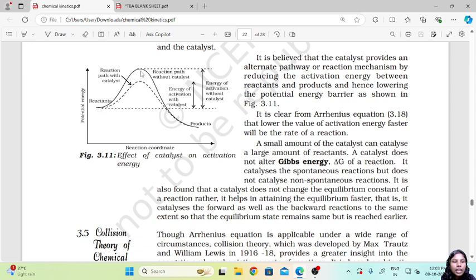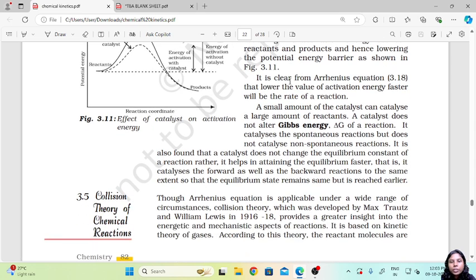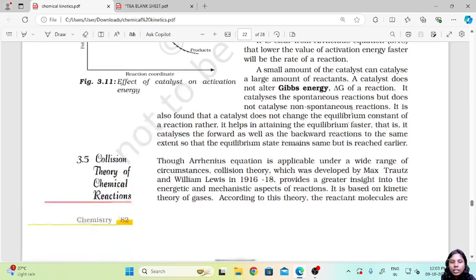Initially without the catalyst, this was the activation energy curve. Now on using the catalyst, the activation energy has significantly decreased and so has the potential energy barrier. It is clear from the Arrhenius equation that the lower the value of activation energy, the faster will be the rate of the reaction.